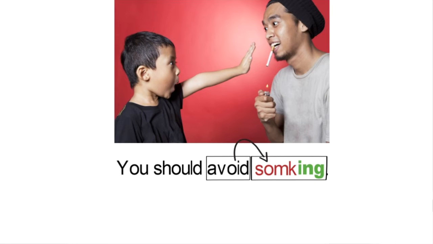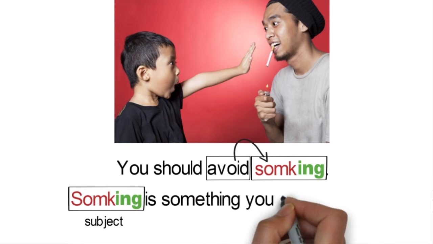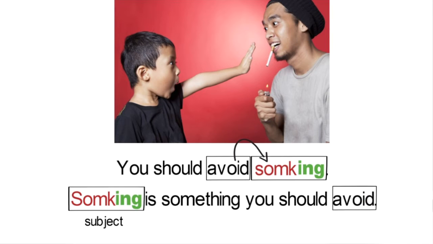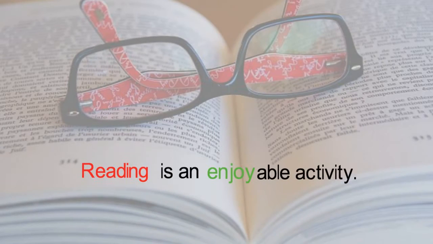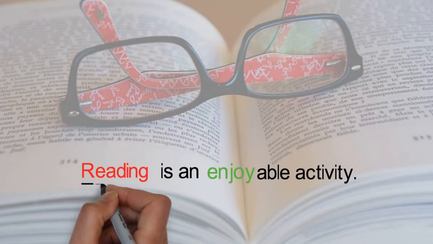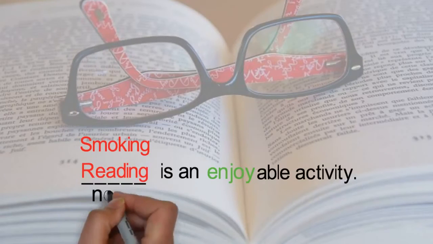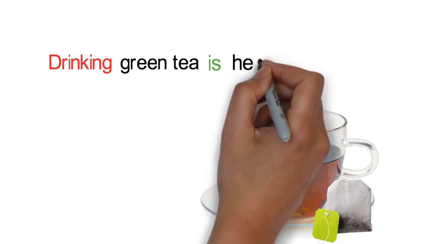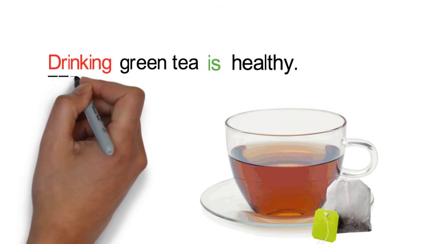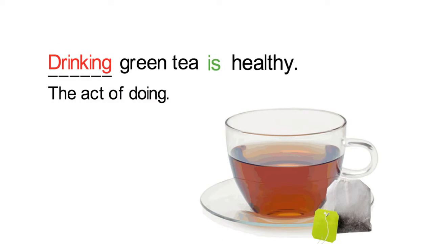Gerunds can also be used as the subject of a sentence. Remember that a subject is what the sentence is about. So, for example, smoking is something you should avoid. Reading is an enjoyable activity. Notice both subjects are gerunds ending in ing. The words smoking and reading function as nouns too. Let's look at another sentence. Drinking green tea is healthy. This sentence is about drinking green tea, and drink is part of the subject, so it becomes drinking.